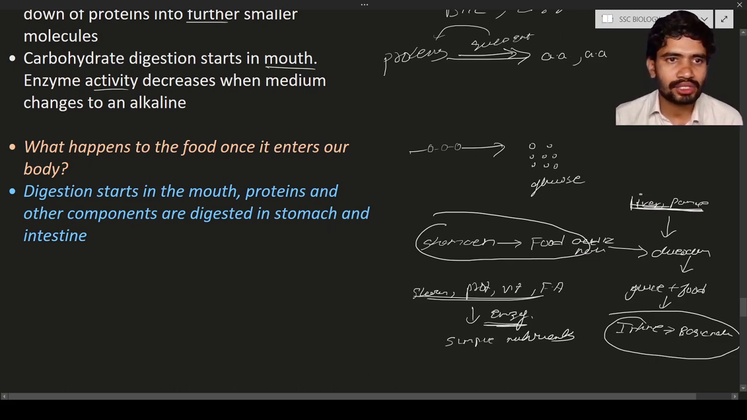So there is a question: what happens to the food once it enters our body? When the food enters the body, for example, if you keep some amount of food material in your mouth, digestion starts in the mouth only. From the mouth into the alimentary canal, the digestion is going to happen.